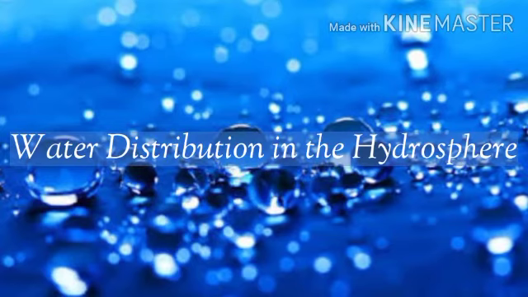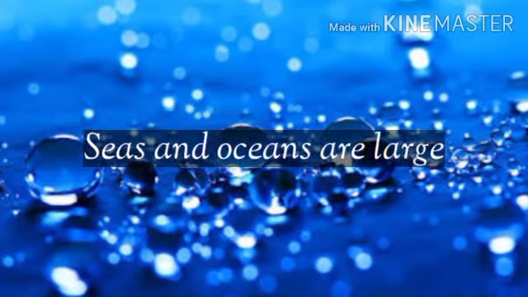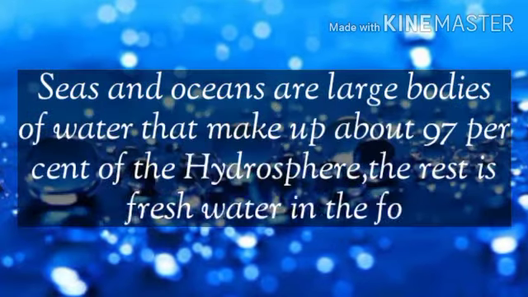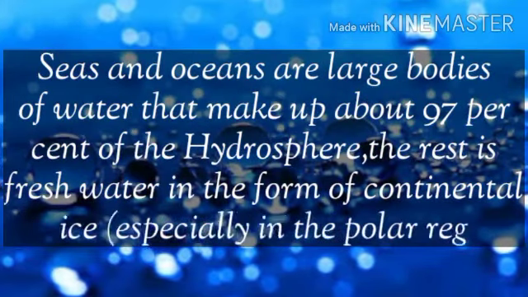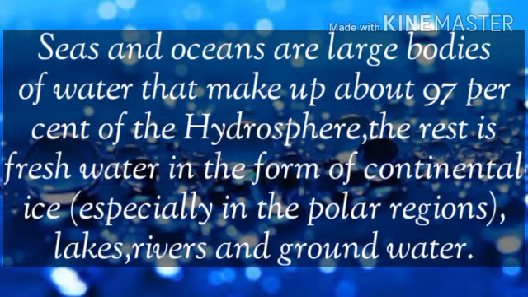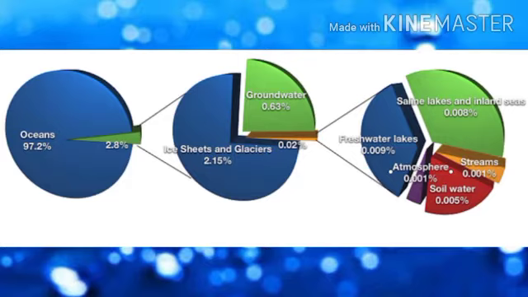Now we'll see the water distribution in the hydrosphere. Seas and oceans are large bodies of water that make up about 97% of the hydrosphere. The rest is fresh water in the form of continental ice, especially in the polar regions, lakes, rivers, and groundwater. A small amount of water is found in the form of hydrated minerals and in living organisms too.